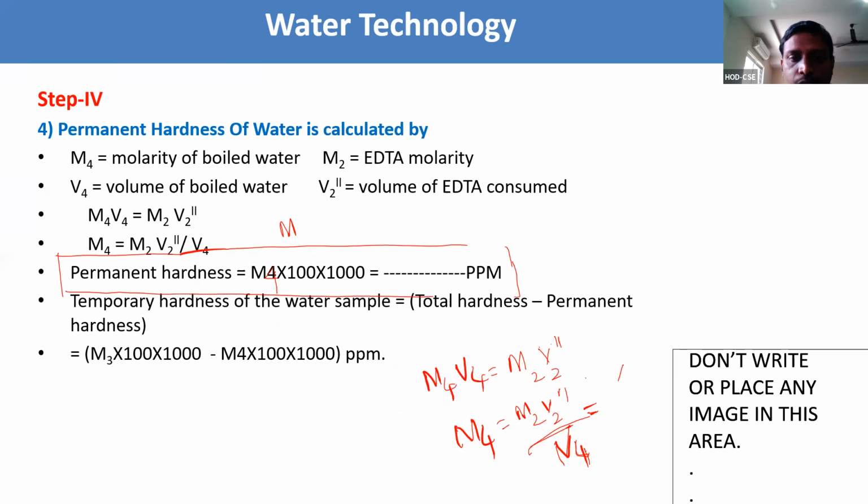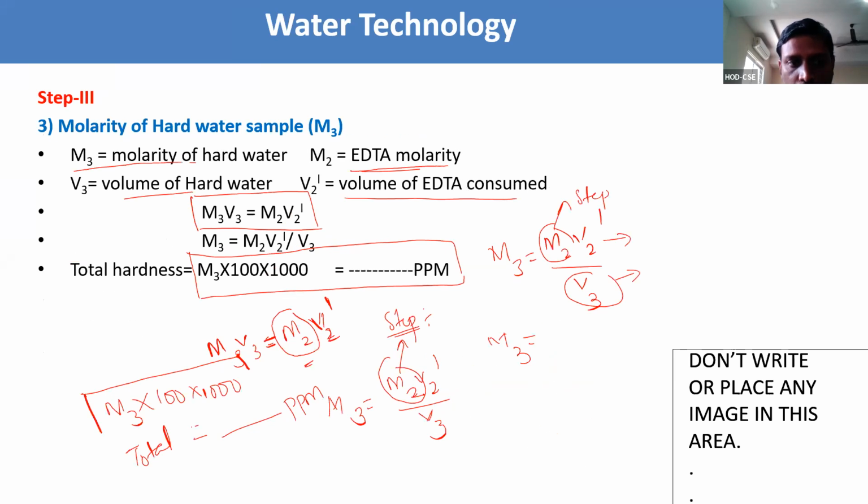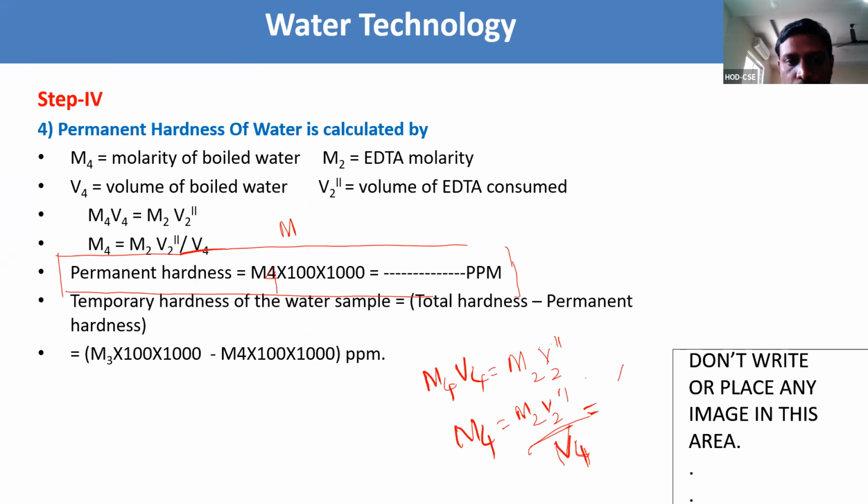Now, the temporary hardness of the water sample, we don't know. Already in step 3 we got total hardness. In step 4, by using M4 into 100 into 1000, we got permanent hardness. But we need temporary. We have the formula: total hardness equals temporary plus permanent. In step 3, by substituting M3 into 100 into 1000, we got total hardness. From step 4, we got the permanent hardness, but we don't know the temporary hardness.